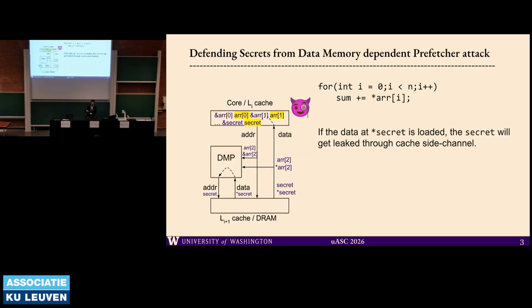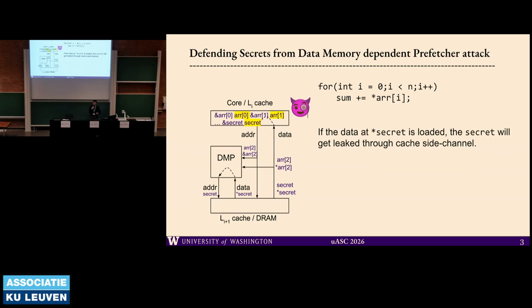Instead, now we have a new type of prefetchers that not only prefetch the next address, but they also use the data, and they use the data to prefetch again. See this for loop where you have sum plus equals, and it's a pointer chasing loop where you take what's inside this array and consider that as an address, and then you try to fetch data at that address. Now, these prefetchers are no longer secure from constant time programming, because your data will actually sometimes be secret. You cannot say that your data will never be a secret. It needs to be a secret sometimes.